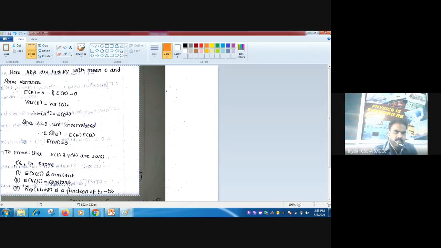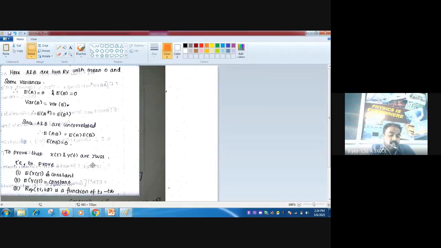Then we get E of A squared equal to E of B squared. Since A and B are uncorrelated, E of AB is equal to E of A times E of B. So E of A is equal to 0, E of B is equal to 0. Therefore, E of AB is equal to 0, right? So these are the prerequisites.